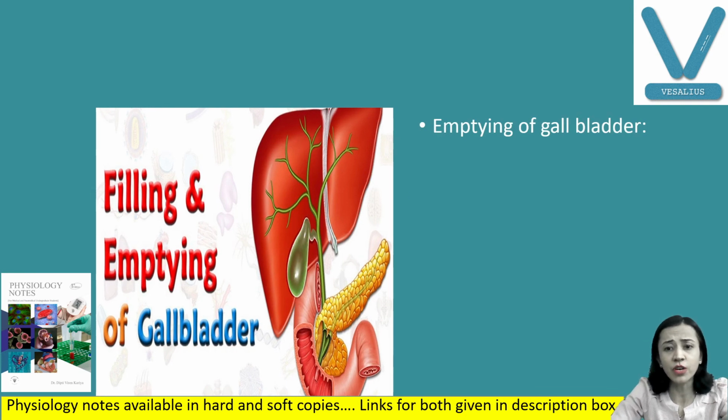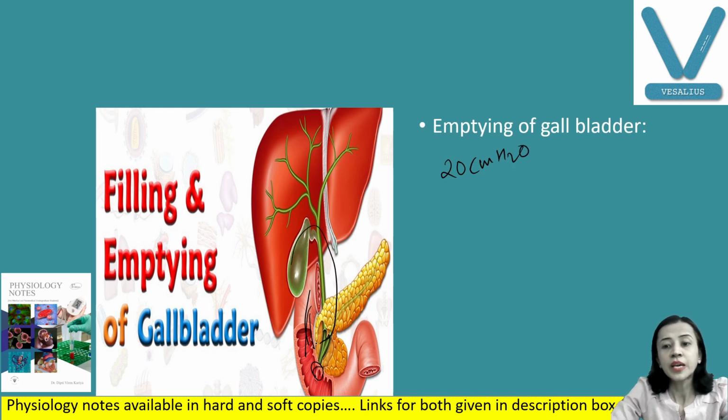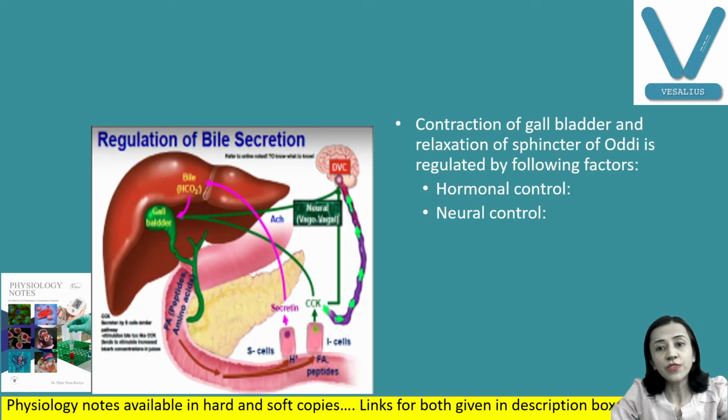Next is emptying of the gallbladder when chyme enters the duodenum. You can see here, when chyme comes here, the gallbladder contracts along with relaxation of the sphincter of Oddi. When the gallbladder contracts, the pressure rises up to 20 centimeters of water, which causes release of bile in the second part of the duodenum. These two processes, contraction of the gallbladder and relaxation of the sphincter of Oddi, are regulated by hormonal and neural factors.